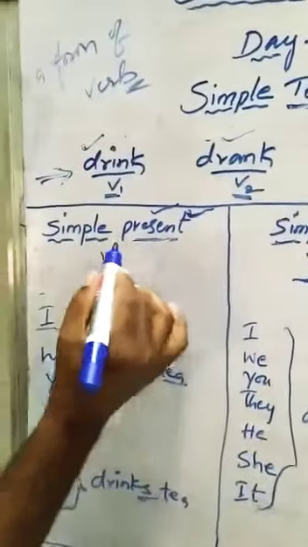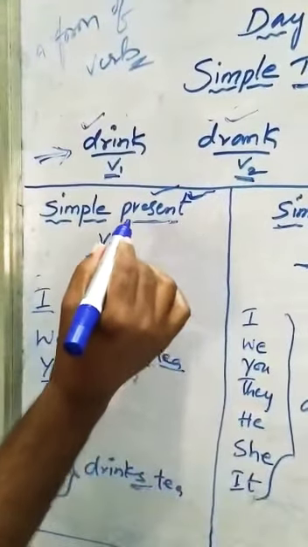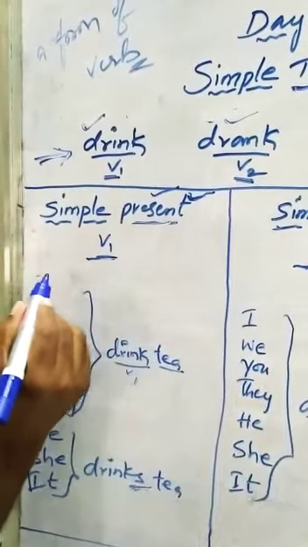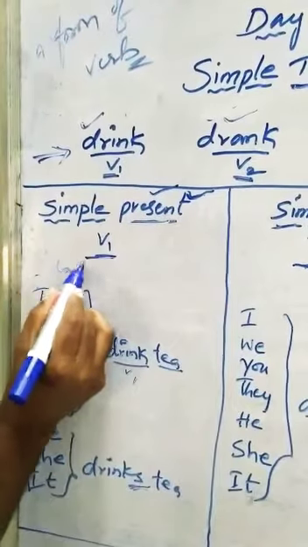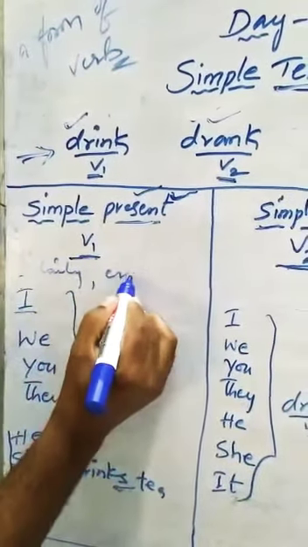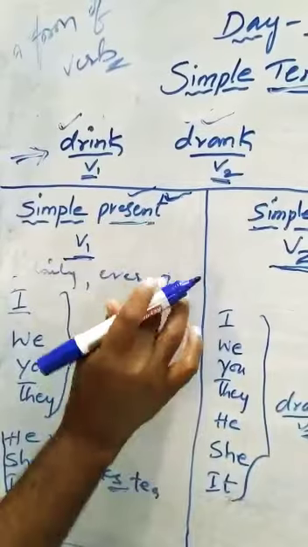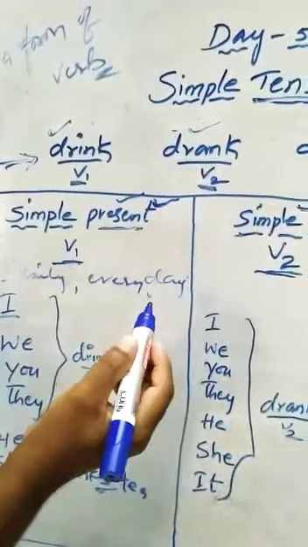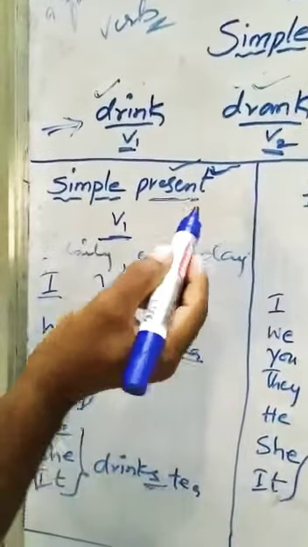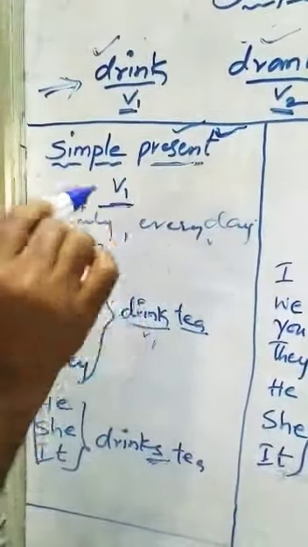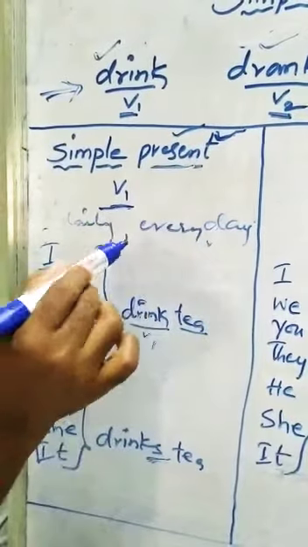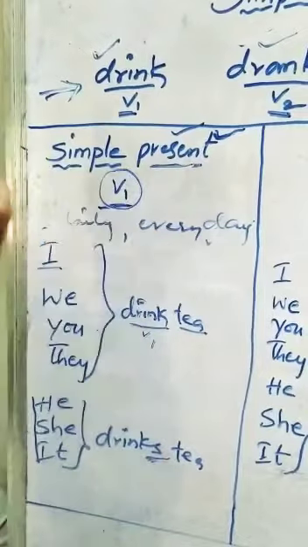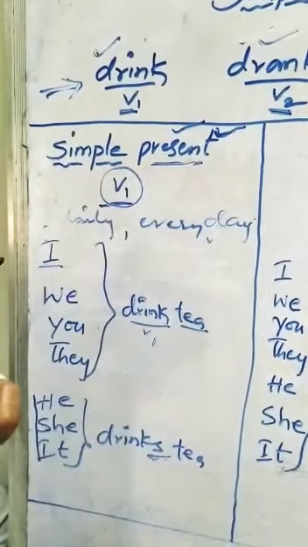Simple present is used to express regular actions. Regular actions means, for example, daily actions, everyday going-on actions, always, never, often, these kinds of actions. In simple present sentences, which verb is used? V1 verb is used. We use the V1 verb.